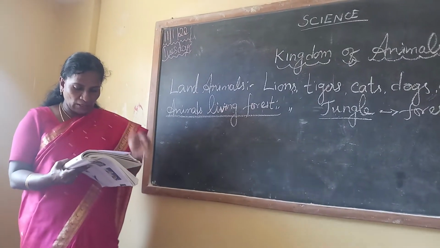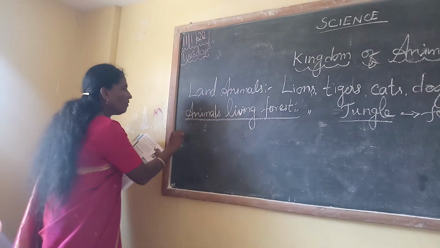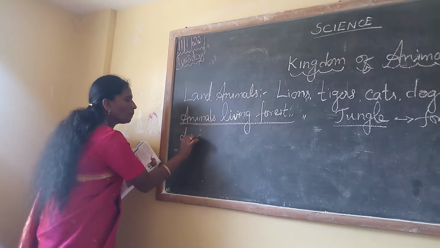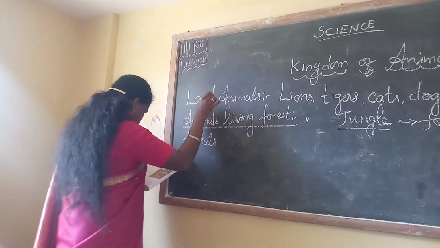Next one, animals living in extremely cold regions. What is the meaning of extreme?